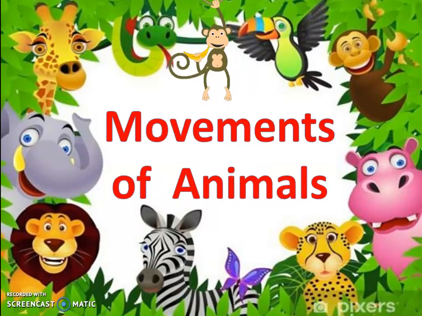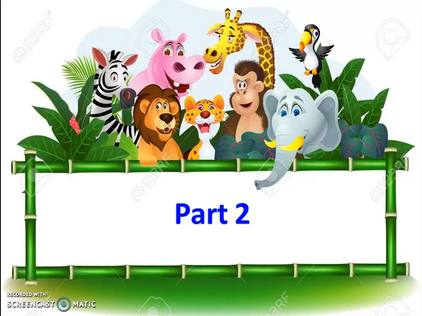The next point we already learned is movements of animals. Some animals can move very quickly and swiftly while some animals move very slowly. Every animal moves according to their body size and body parts. Okay, next in part 2 we will learn next topics.